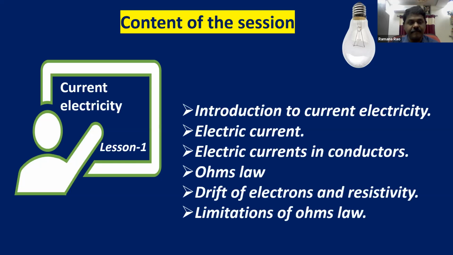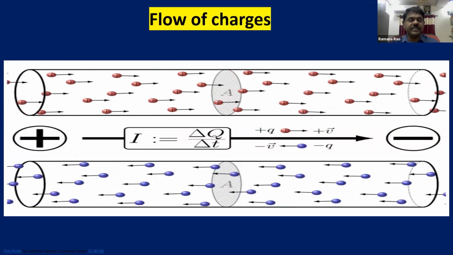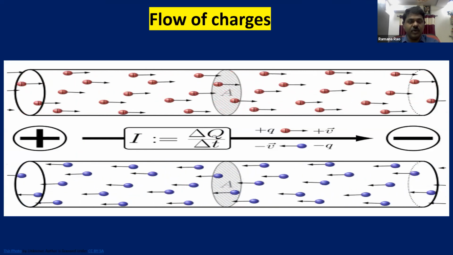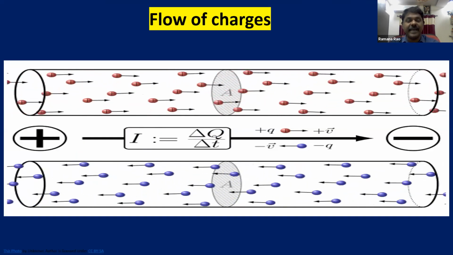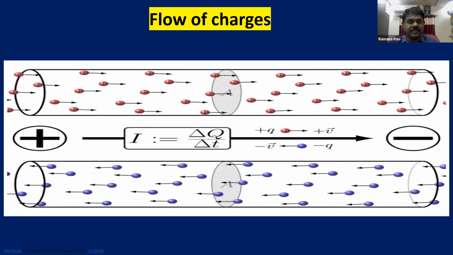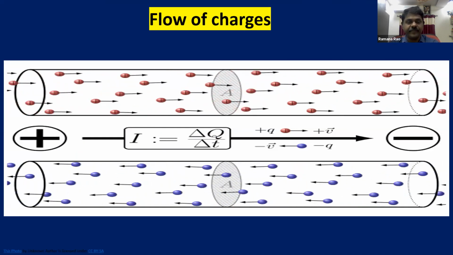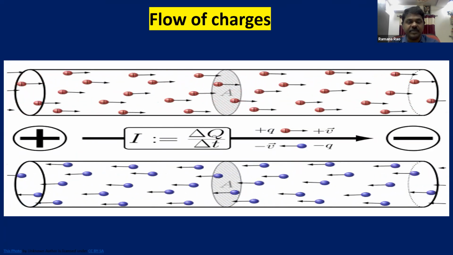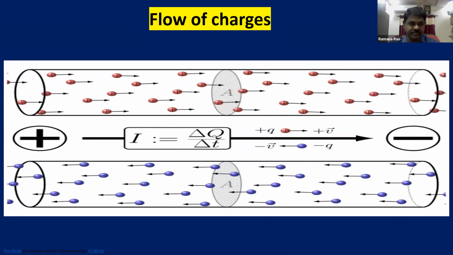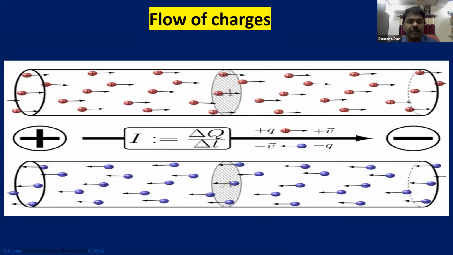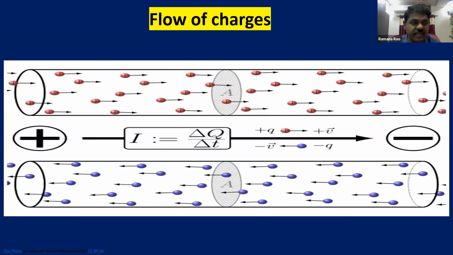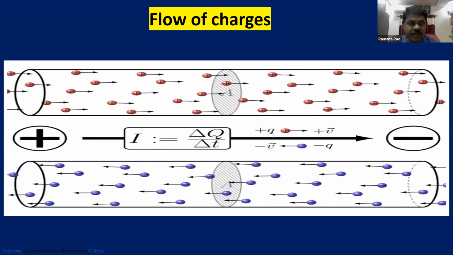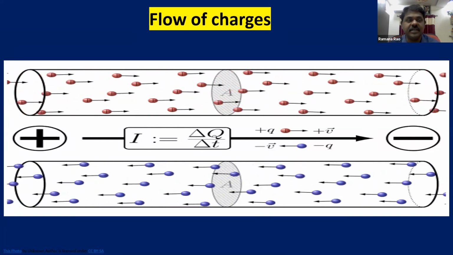Dear children, in this picture, as I already told, we can imagine how the charge carriers move. You can see the direction of motion of positive charges and negative charges is opposite. The positive charges are moving from plus to minus, that means from the positive terminal toward the negative.